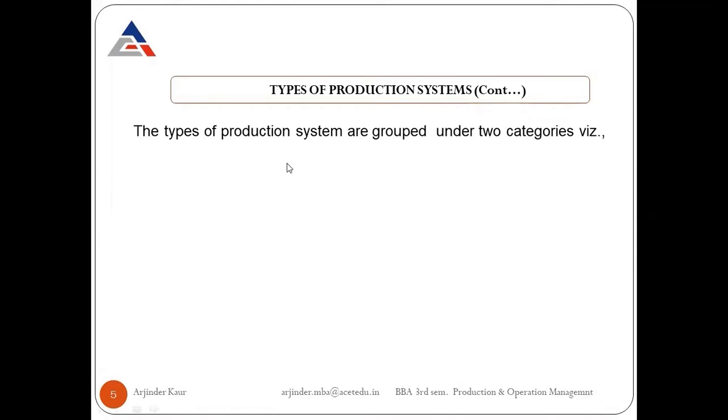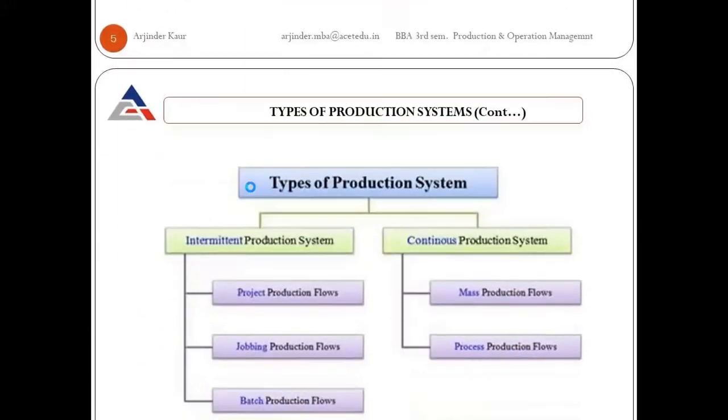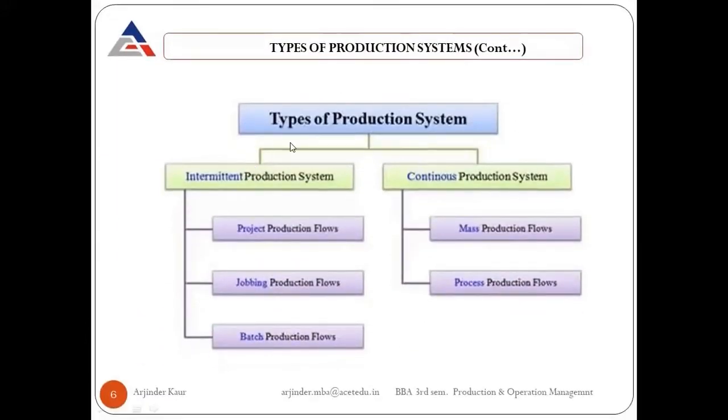So broadly, the production system is categorized into two categories: intermittent production system and continuous production system, or it can also be termed as the non-intermittent production system. First of all, we'll try to understand what is the difference between intermittent production system and the non-intermittent production system. These are further classified into these categories.